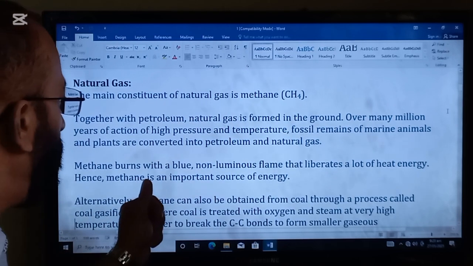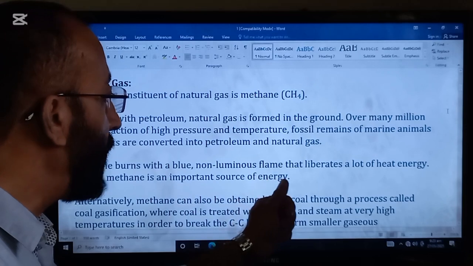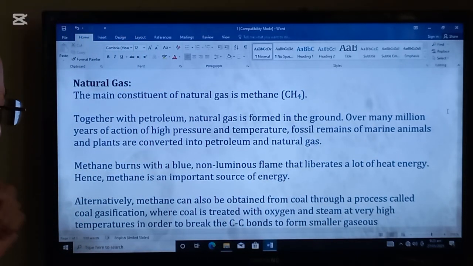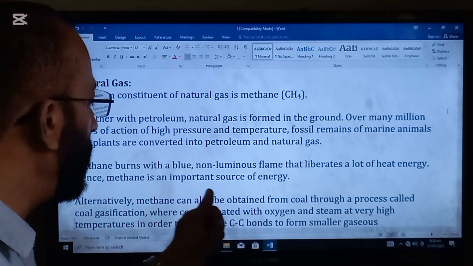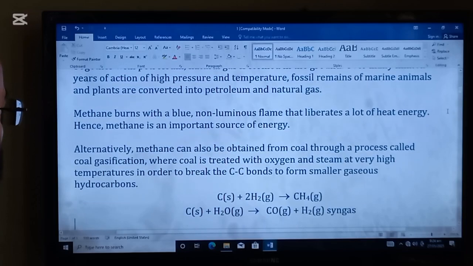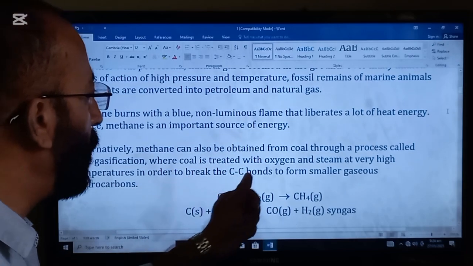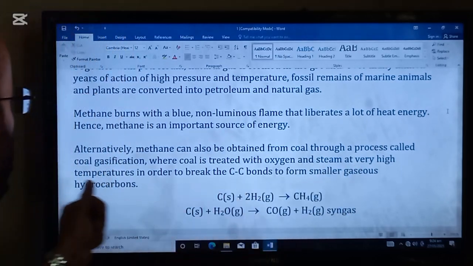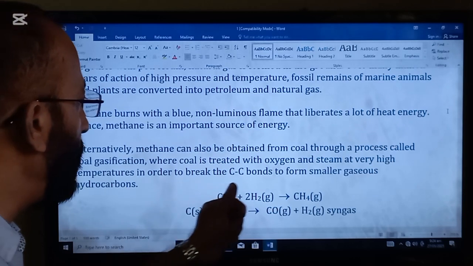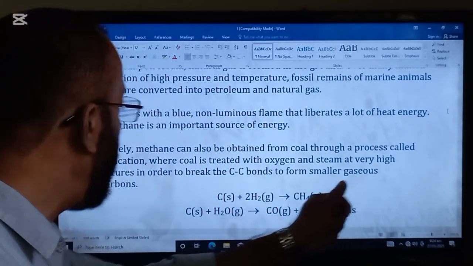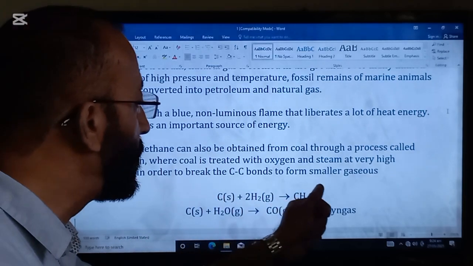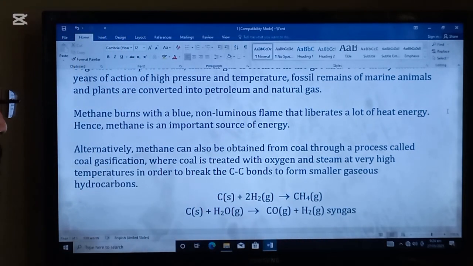Methane burns with a blue, non-luminous flame that liberates a lot of heat energy. Hence, methane is an important source of energy. Alternatively, methane can also be obtained from coal through a process called coal gasification, where coal is treated with oxygen and steam at very high temperature in order to break the carbon-carbon single bond to form smaller gaseous hydrocarbons.